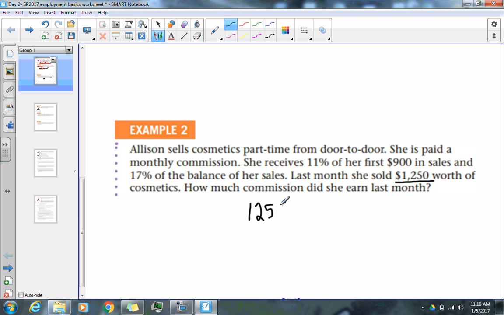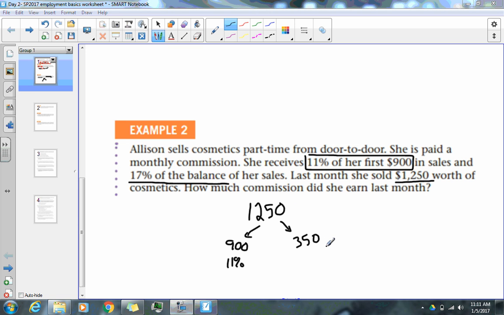I'm going to break this down into a diagram. Now it says she receives 11% of her first $900. So for the first $900, she's going to get 11% of that. But notice she sold 1,250, so that's an additional $350, and she's going to get 17% of the balance. The balance is the remainder.